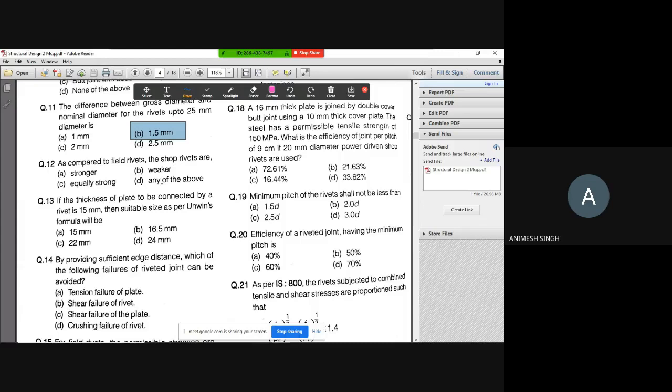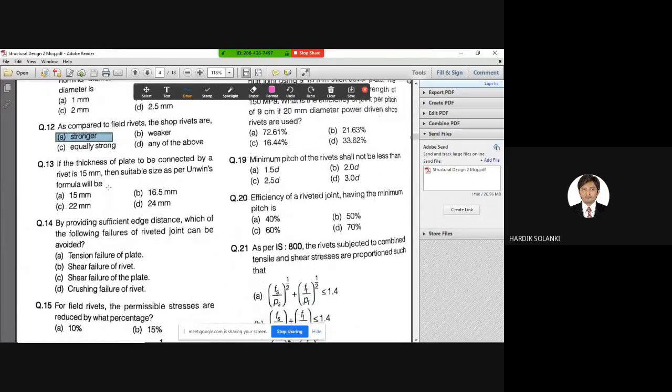Soft rivets are stronger, right? As compared to filled rivets, soft rivets are stronger because those are made in the shop, so more accuracy can be achieved than with filled rivets. So the correct answer is A, stronger.